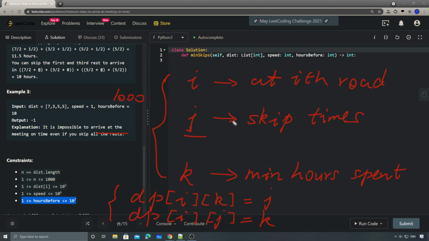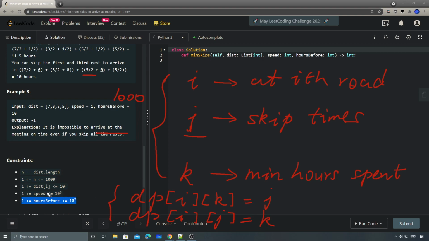Because obviously the maximum number we can skip is also 1000. But k here, the minimum hour spent, remember, since we'll do a multi division here, basically this k will be a float type, right?